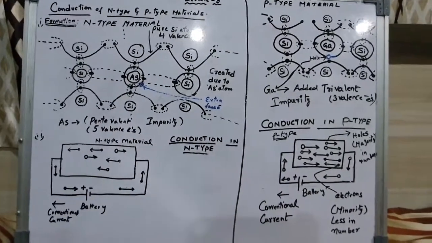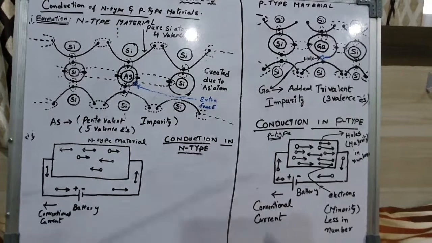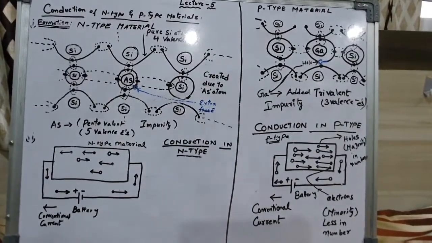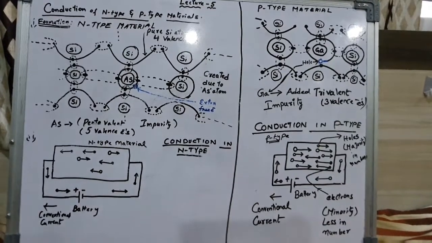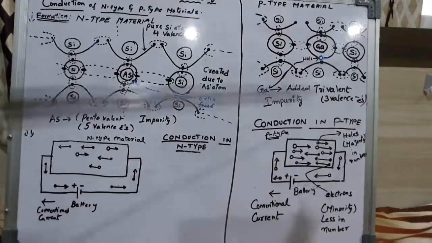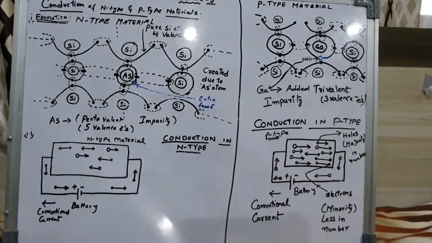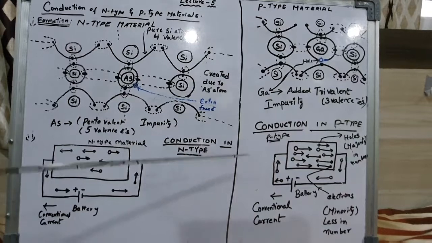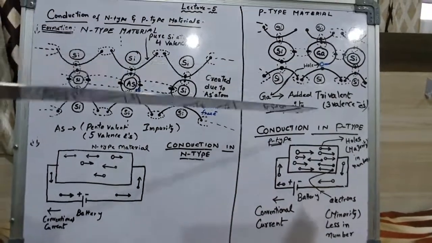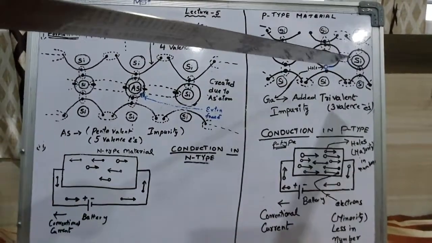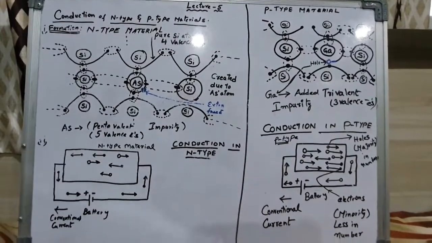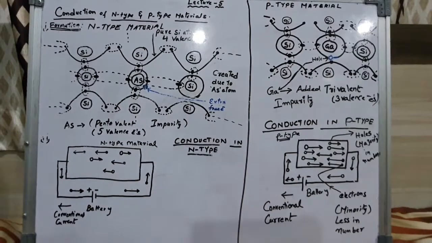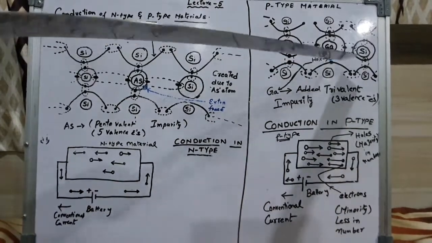At room temperature, thermal energy is sufficient to extract an electron from a neighboring atom, which fills this vacancy in the incomplete bond. But this creates a vacancy in the adjacent bond when an electron has jumped, which is nothing but a hole. So here it accepts one electron.